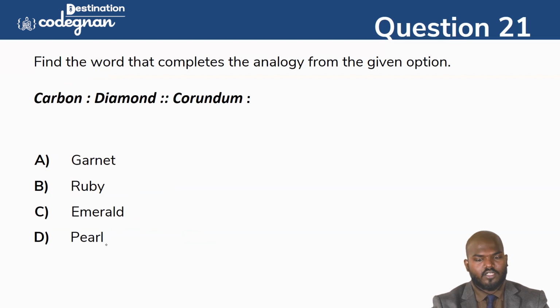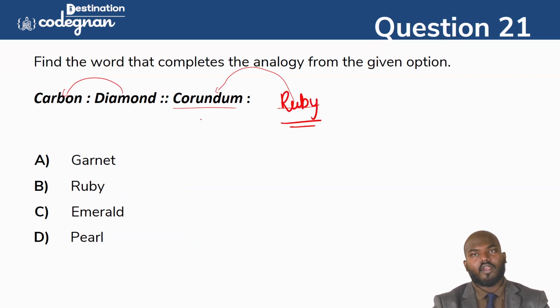Okay. And next one, you see this one, they have given carbon, diamond and corundum. Because you know the carbon and diamond. But what is corundum? So the diamond is made from carbon only. Diamond is made from carbon. And here something we will have, right? So the valuable gem is also made from corundum. So probably we can say that the ruby. So ruby is made from corundum. Okay. So that's what you just want to take up here.